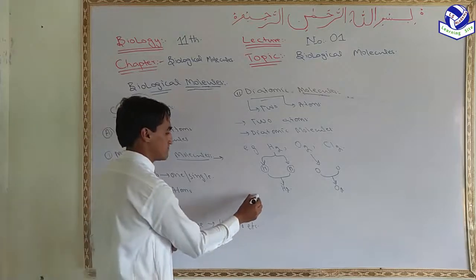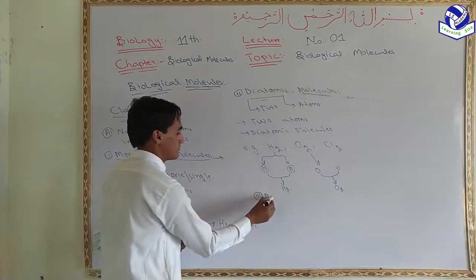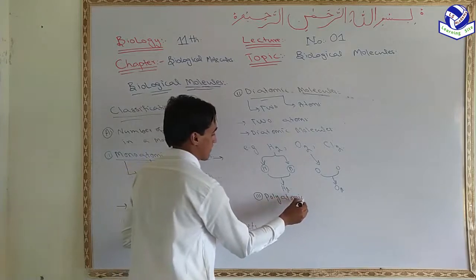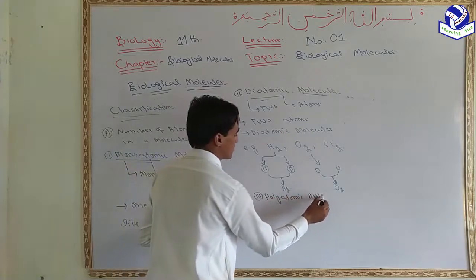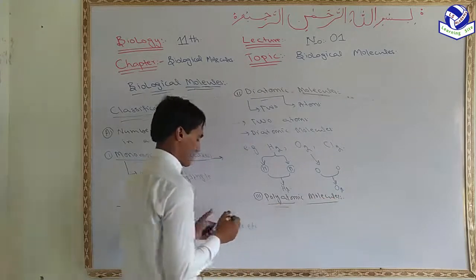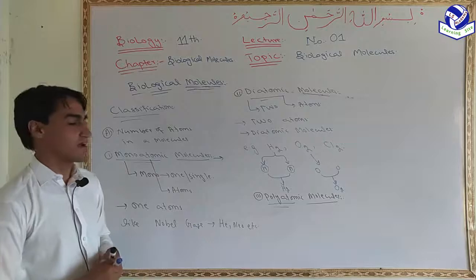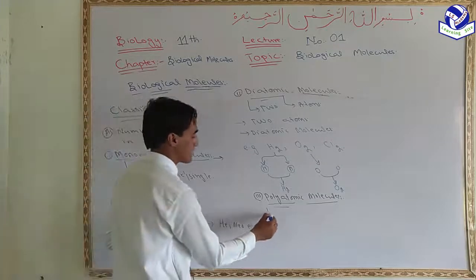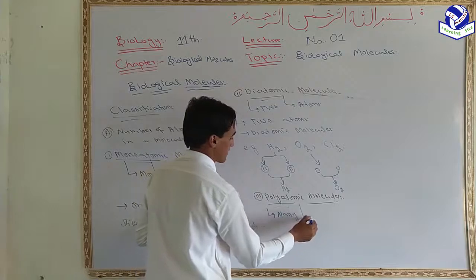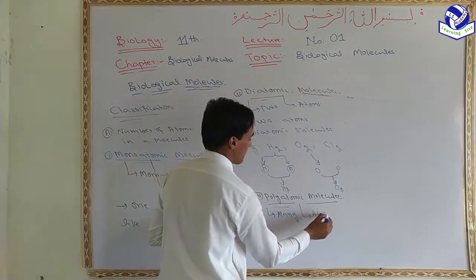Now moving toward the third one, polyatomic molecule. Poly means many and atomic represents atoms or number of atoms.